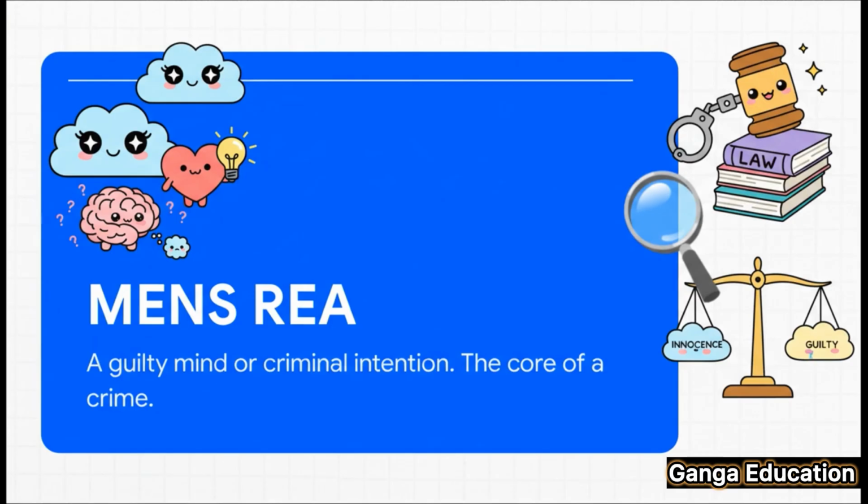So, the most crucial point, the key word you need to remember is mens rea, which means a guilty mind. I'm sure you've heard of the legal maxim, actus non facit reum nisi mens sit rea. It's a bit of a mouthful, but it simply means that an act doesn't make a person guilty unless their mind is also guilty. Section 18 is completely based on this golden principle.